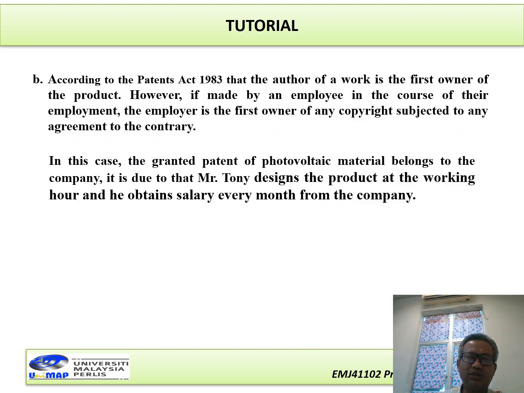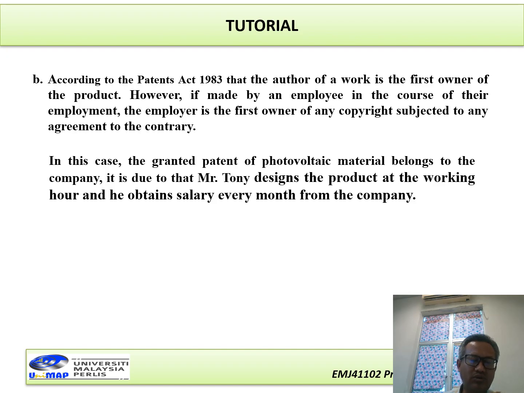Okay, now it is related to the ownership of the photovoltaic. According to the Patent Act 1983, the author of the work is the first owner of the product. However, if it is made by an employee in the course of their employment, the employer is the first owner of any copyright, subject to any contractual agreement. In this case, the granted patent of the photovoltaic material belongs to the company. It is because Mr. Tony designed the product during working hours and he obtained a salary every month from the company.